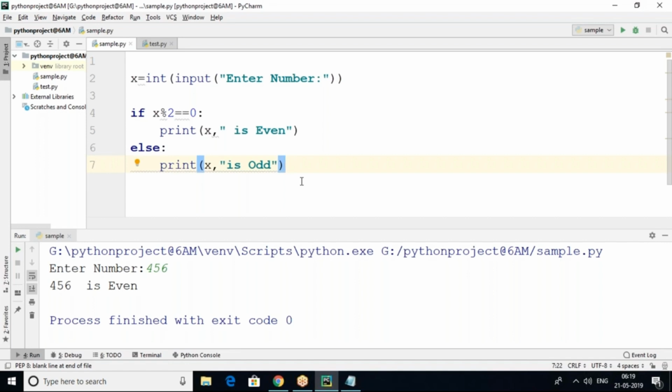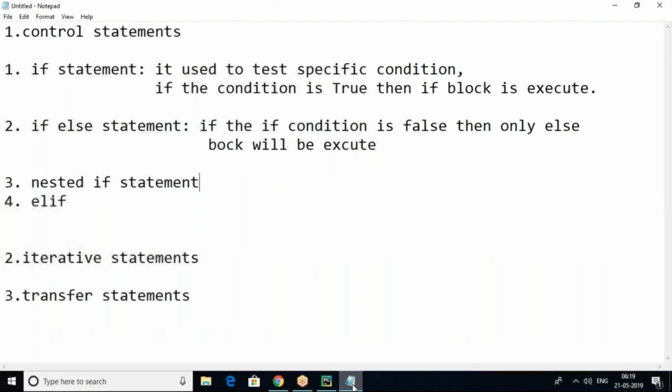So this is the simple if-else part. A simple if block is used to test a specific condition. If the condition is true, then the if block is executed. Otherwise, nothing will execute. In an if-else statement, if the if condition is false, then only the else block will execute. Otherwise, nothing will execute.